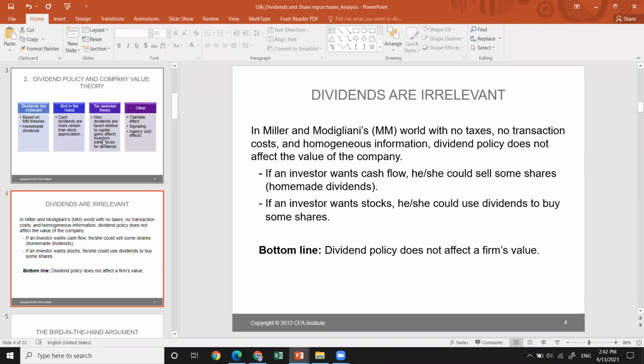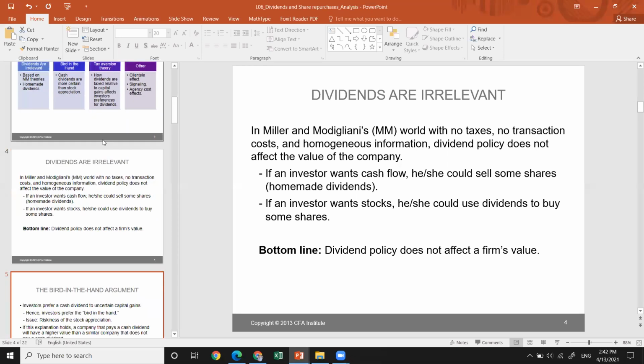If an investor would like to have a stock and use the dividends to buy some shares, the bottom line here is that dividend policy, especially paying out cash dividends, does not impact the firm's value, the firm's equity value. So they are in different positions.